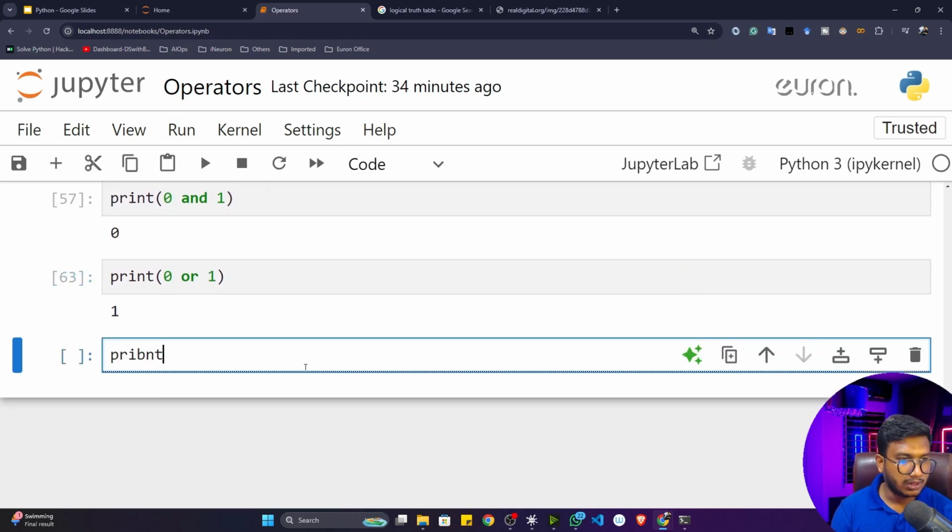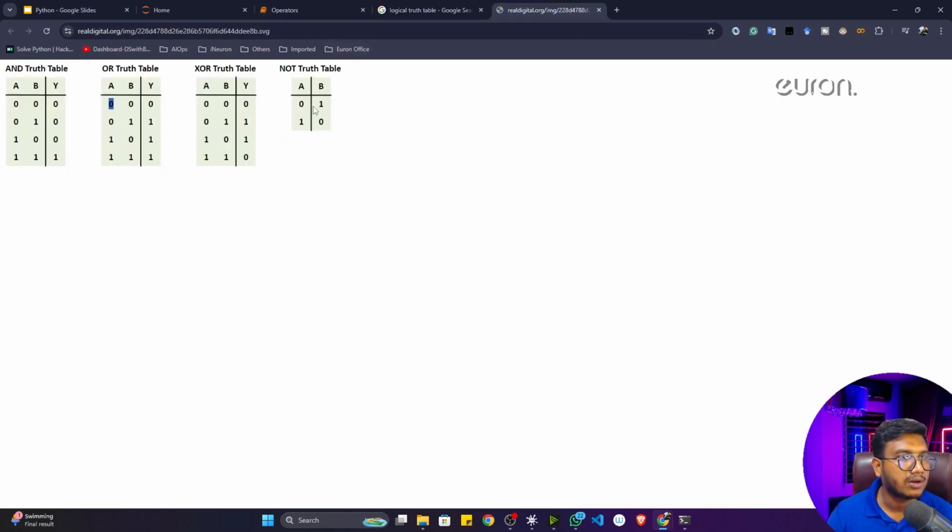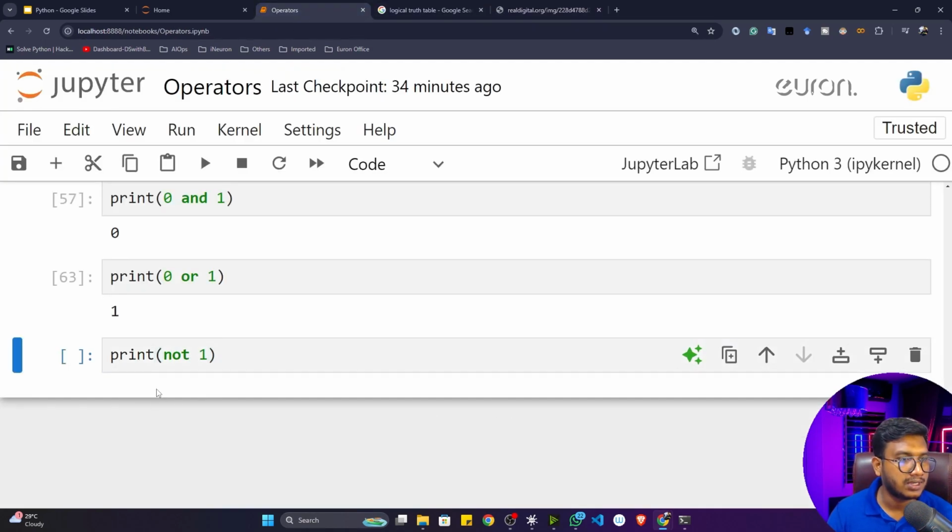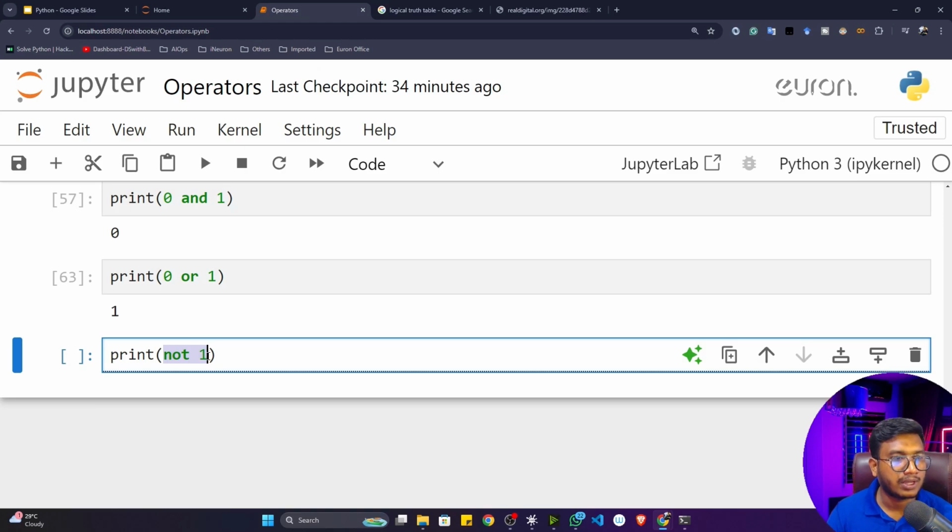Now there is another one called the NOT gate. So I can write NOT 1. Okay, NOT 1. You can see this particular NOT truth table. It will convert 0 to 1 and 1 to 0. That means false would be converted to true, and true would be converted to false. Now I've just written NOT 1.